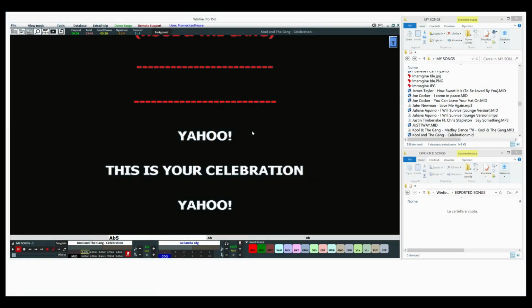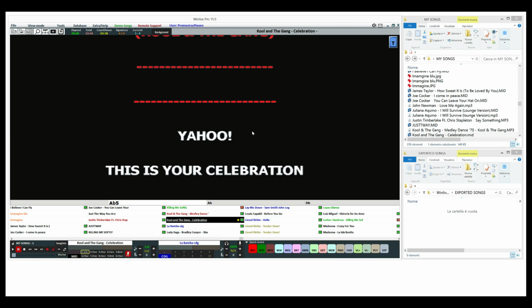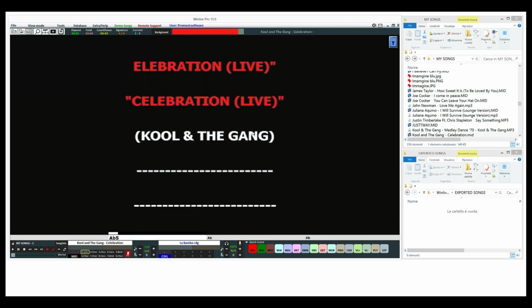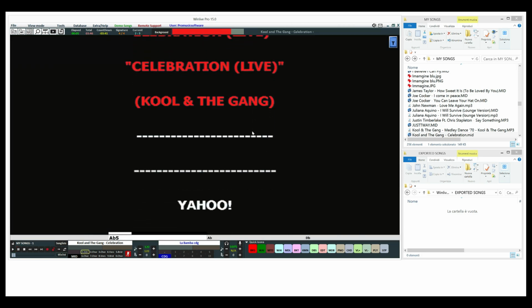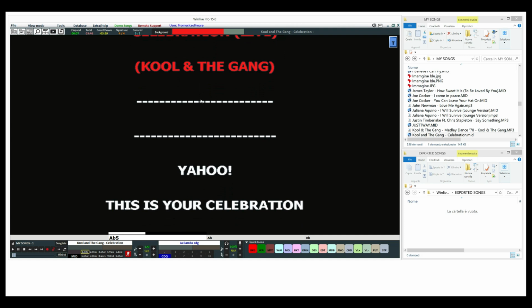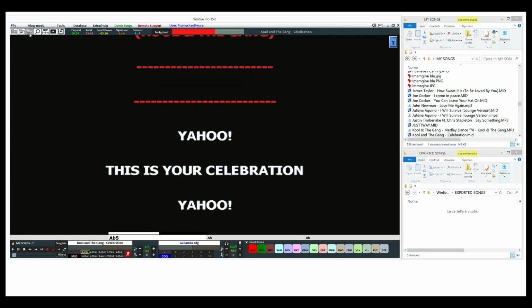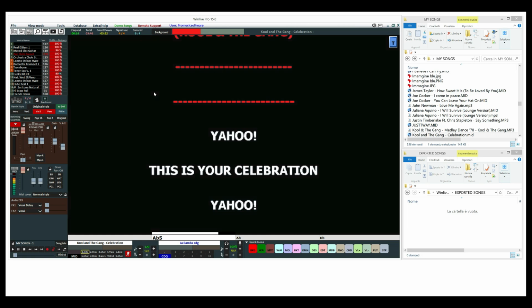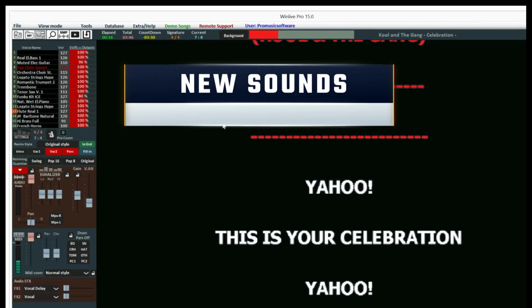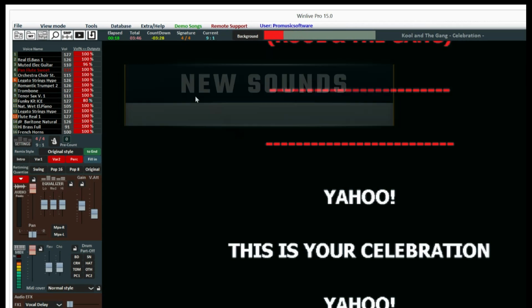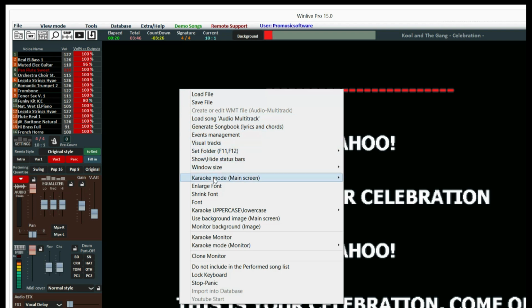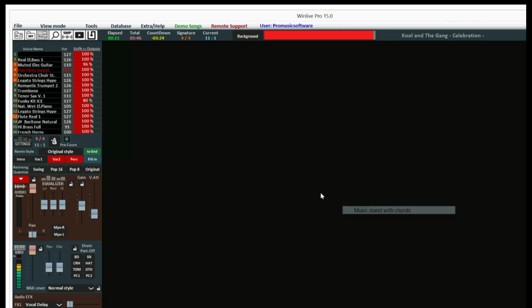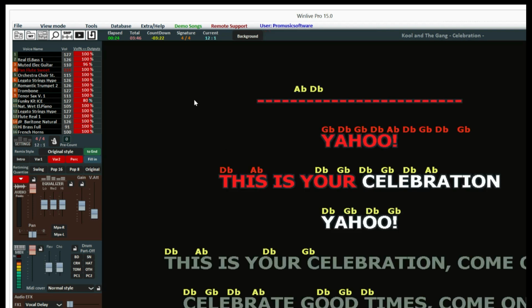Now, let's see what's new in WinLive Pro 15. As usual, the sound library has been updated with even more realistic and original sounds, further encouraging the use of MIDI files. For this reason, as we all know, MIDI files can be modified and customized, in contrast with audio and video files.